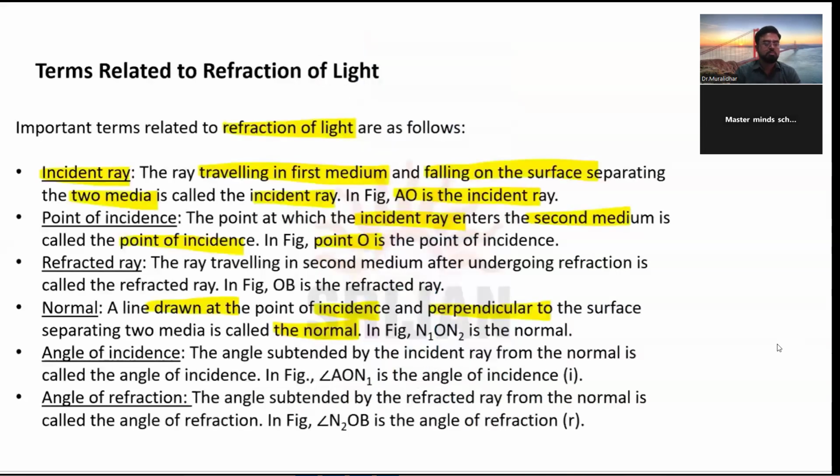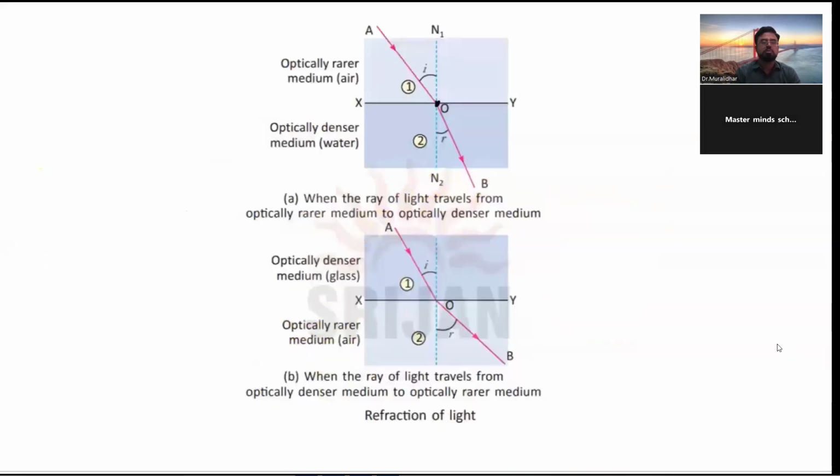Then we have angle of incidence. The angle subtended by the incident ray from the normal is called the angle of incidence. Angle AON1 is the angle of incidence, which is angle i. So here is our angle of incidence. This is my incident ray and this is the normal. And if you observe carefully, in refraction two cases are possible.